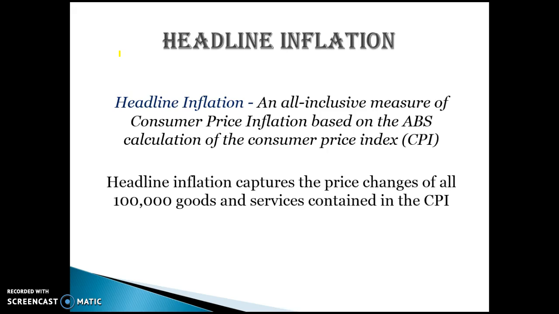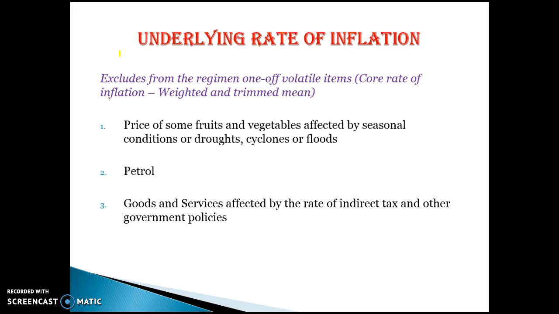So, headline inflation. Headline inflation is measured by the CPI. The consumer price index is what we've been calculating, and that measures headline inflation. It captures the price changes of all 100,000 goods and services in the CPI. That's what headline inflation does. Underlying inflation starts with the 100,000 goods and services and then removes one-off or volatile items. What I mean by that is if the price of some goods goes up by a lot or goes down by a lot, it gets rid of them.